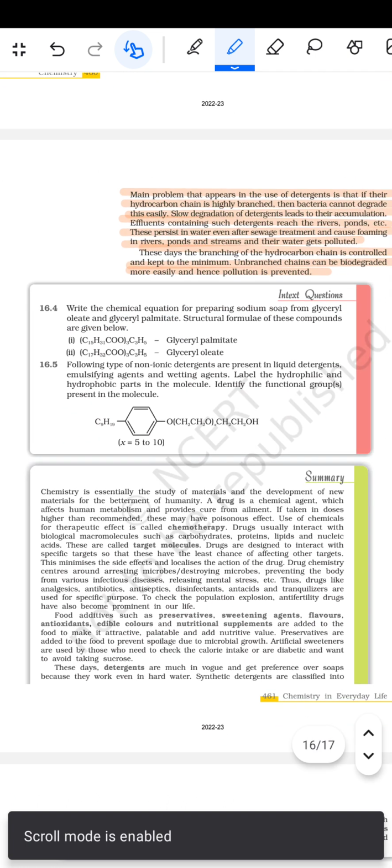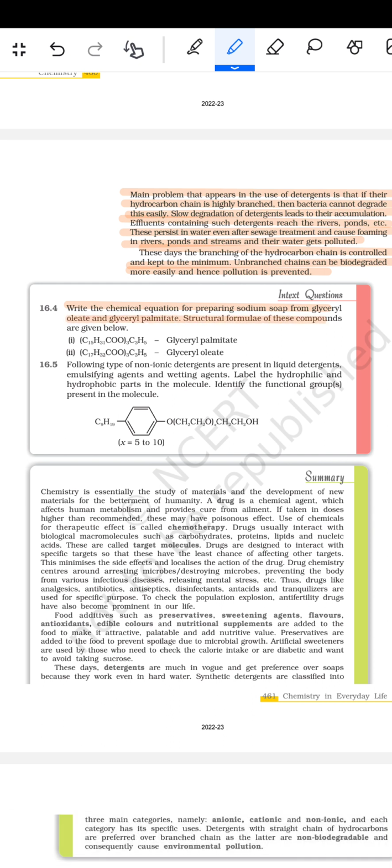तो इंटेक्स्ट क्वेश्चन दिया हुआ है कि write the chemical equation for preparing sodium soap from the glycerol oleate with the glycerol palmitate. Structural formula of these compounds are given below. ये glycerol palmitate है, ये glycerol oleate है। फिर following type of non-ionic detergents are present in the liquid detergents. Emulsifying agents and wetting agents. Label the hydrophobic and the hydrophilic parts of the molecule. Identify the functional group present in the molecule.